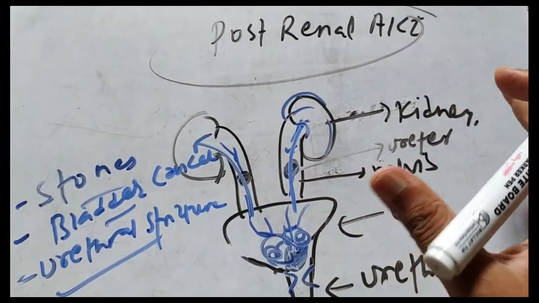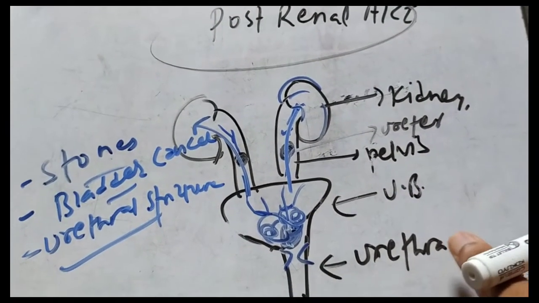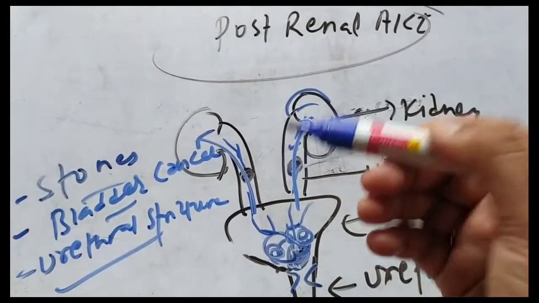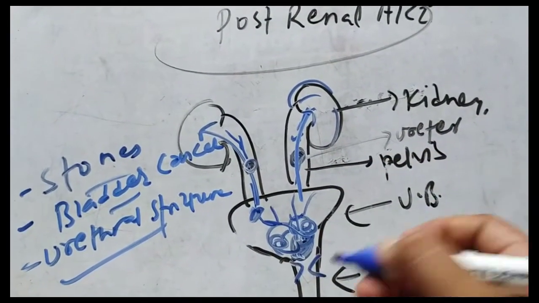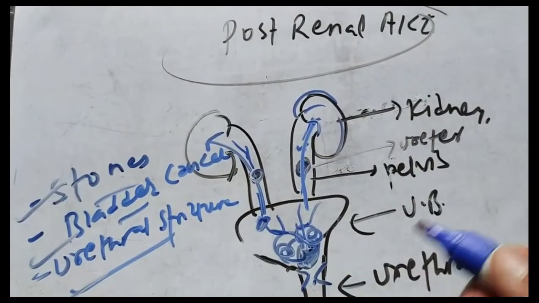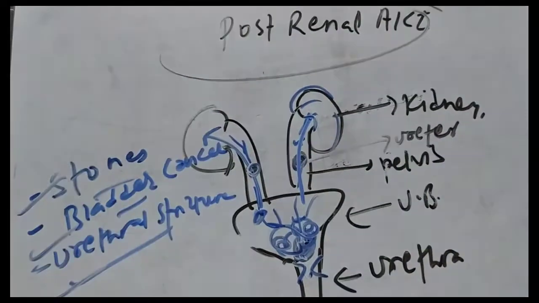In this way, kidney damage occurs in case of a stone, bladder cancer or urethral stricture. The stone can be at any level: at the level of the ureter, at the level of the urinary bladder, or in the urethra also. So these are the causes of post-renal AKI, and they are among the less important causes in comparison to all the other causes. Now the diagnosis, the treatment and the classification we will see in the next video.